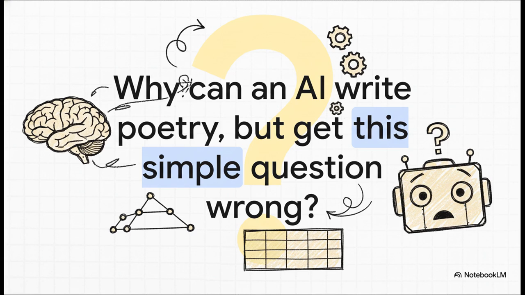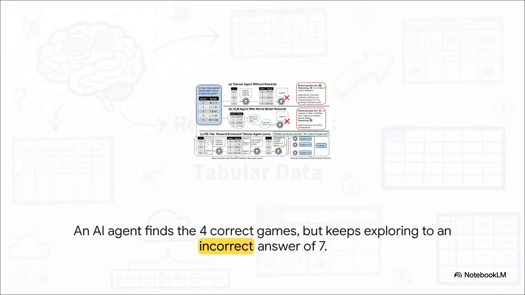Why can an AI write a beautiful poem but then totally mess up a simple question about a table? It's a huge paradox, isn't it? To really figure this out, we've got to look at a real example. See what happens when an AI tries to answer a totally straightforward question from some basic data. Okay, check this out. The question couldn't be simpler. How many games did the team score over 20 points?